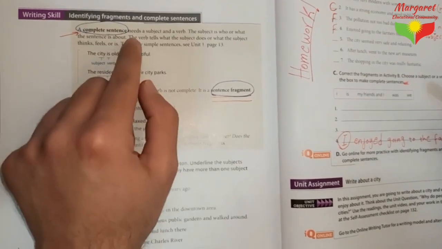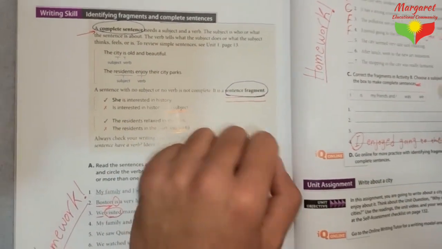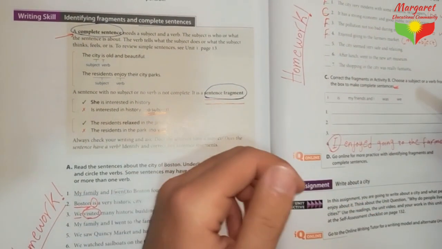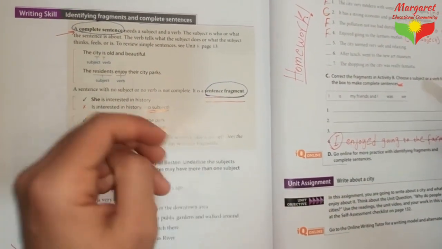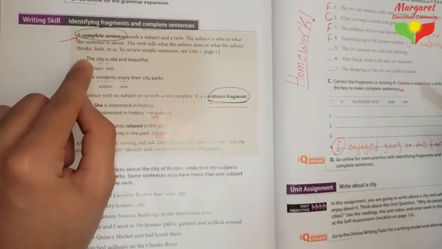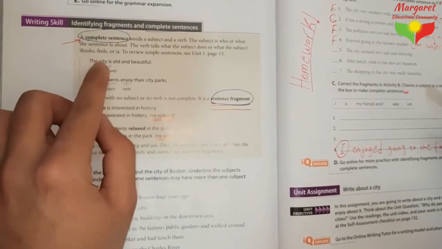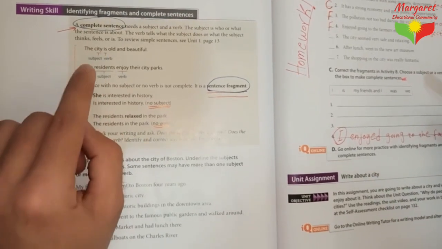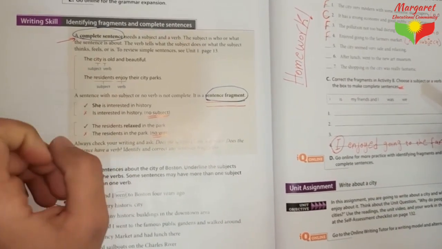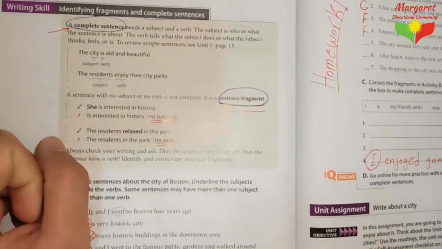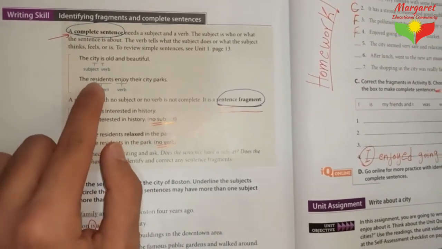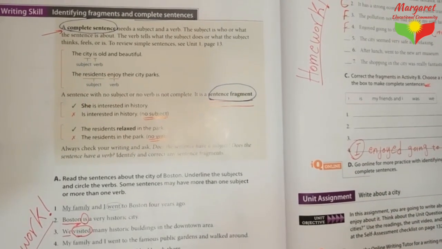To review simple sentences, use Unit 1, page 13. To review simple sentences, we studied that a long time ago. Look at this example. The city is old and beautiful. The city, this is the subject, is, this is the verb. The residents enjoy the city parks. So this is the subject and this is the verb. No problem here.